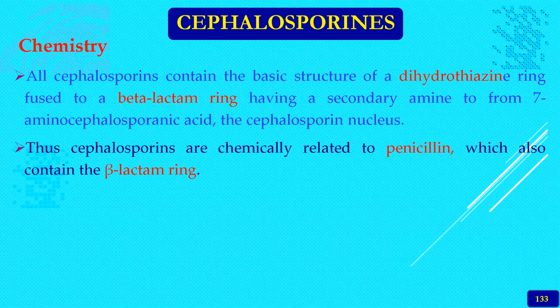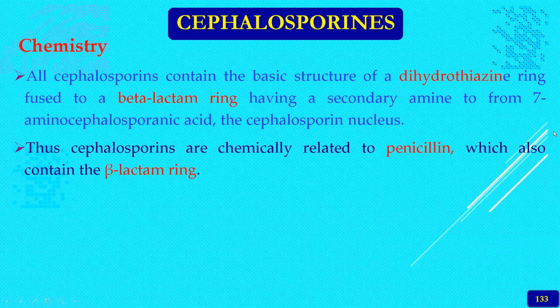So in the beta-lactam, there are 4 categories. The number 1 is the penicillins, cephalosporins, cefamycins, etc. So then carbapenems. So these are all the 4 categories, and the cephalosporin is the second category. So why are they called the cephalosporins? Because they contain the basic structure of a